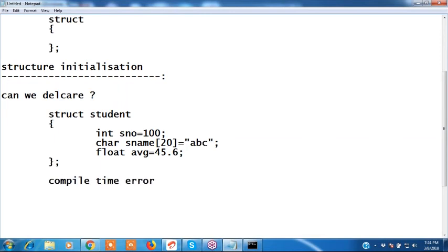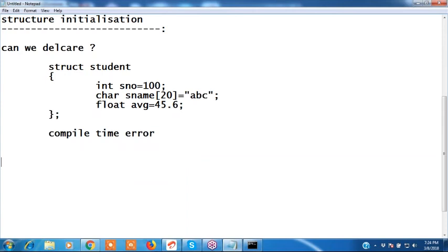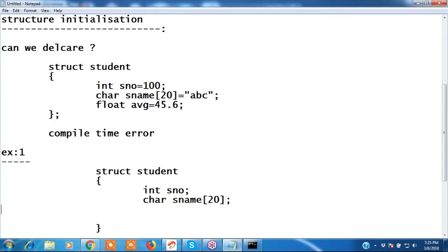We should not write like this. Okay, then which one is valid? How to initialize this? We can initialize local variables also, and global variables also. Once struct student, if you want to initialize the structure elements as local and as global, I have taken integer s number, student number, character s name of 20, and float average.